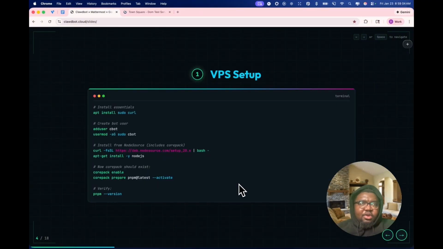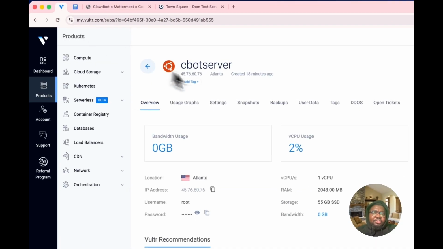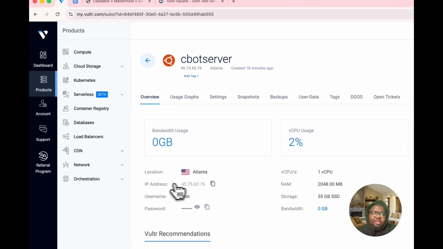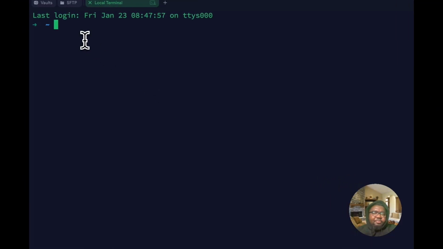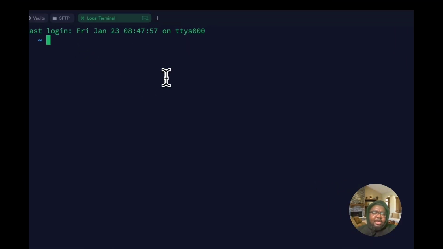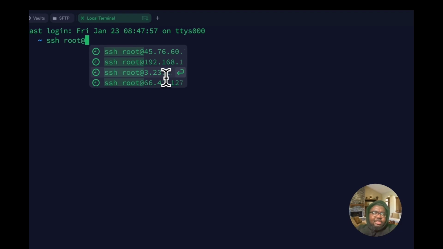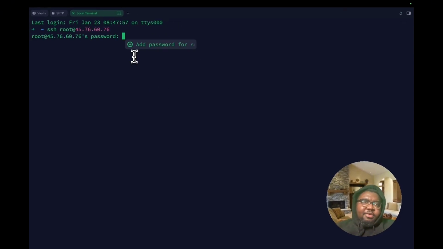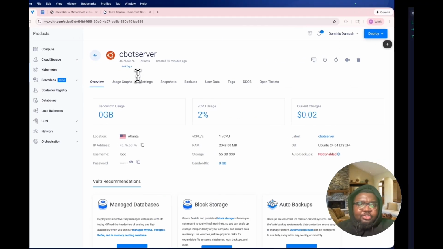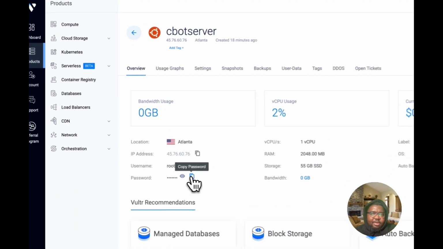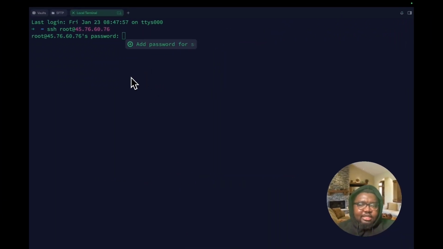All right, next we are going to be working on the VPS setup. So go back to Vultr and copy the IP address of the server that you just created. And then go into your terminal. Here I'm using Termius. I'm going to go ahead and do an SSH root, then the IP address. All right, it's asking me for the password. So we're going back, copying the password, and pasting it in here.